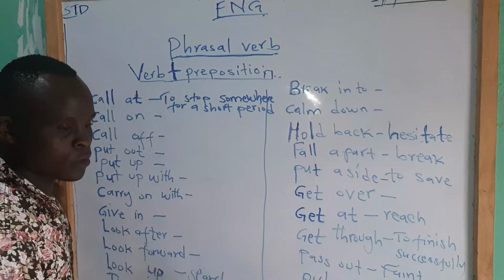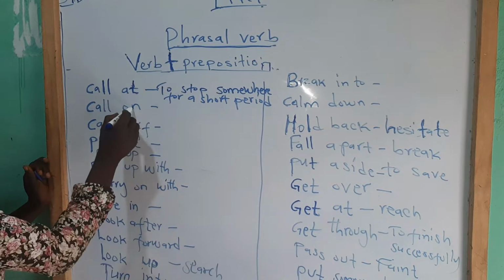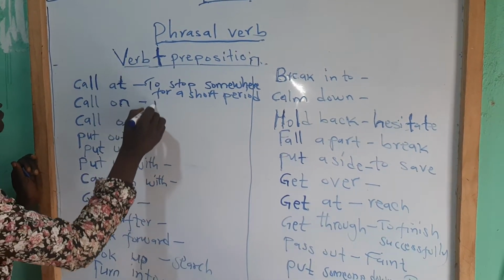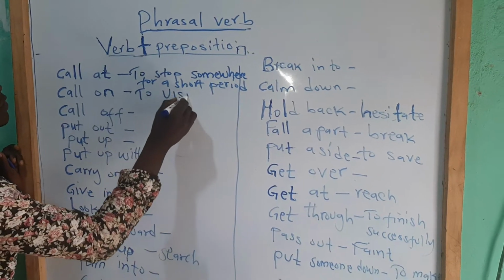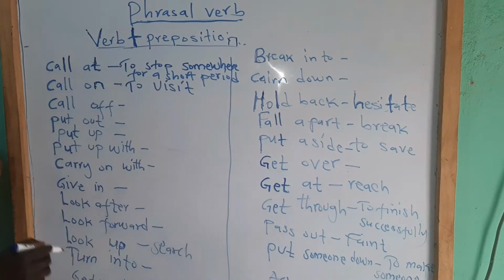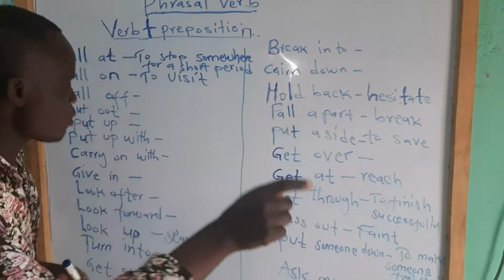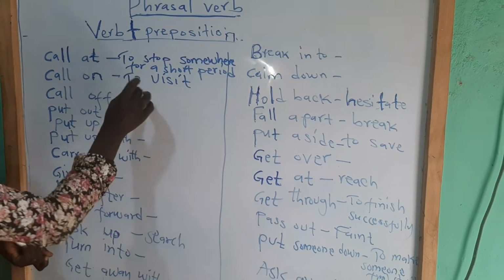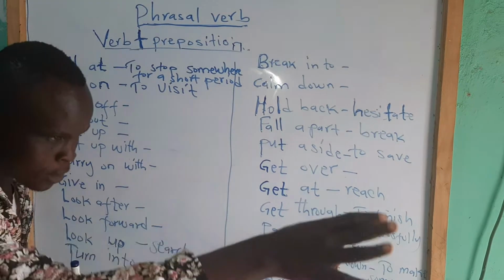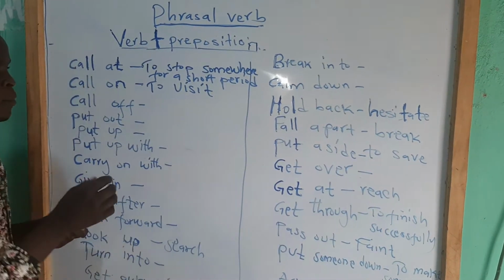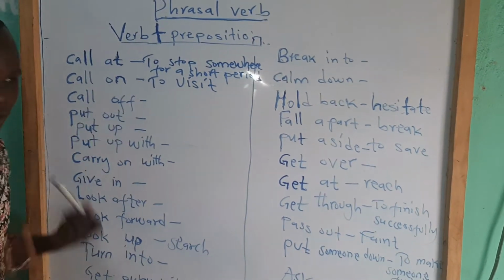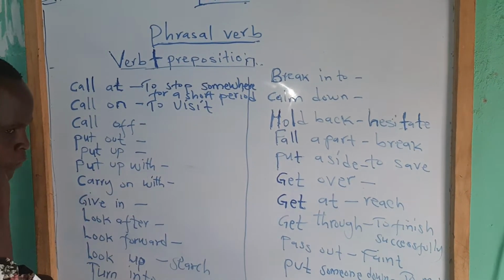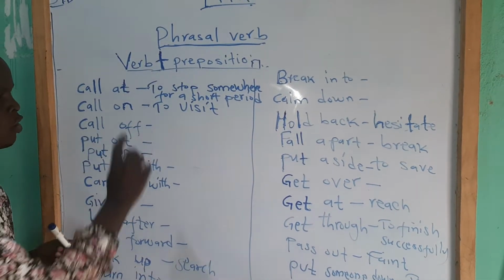Number two, call on. Call on is to visit. If somebody says, I will call on you, call on doesn't mean using a phone to say hello. No. Call on is to visit. You go and visit that person. So if somebody says, I will call on you, don't say, I don't have a phone. Call on doesn't mean somebody is using a phone to say hello. Call on is to visit.